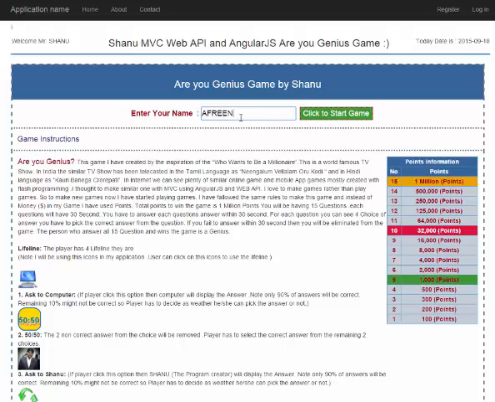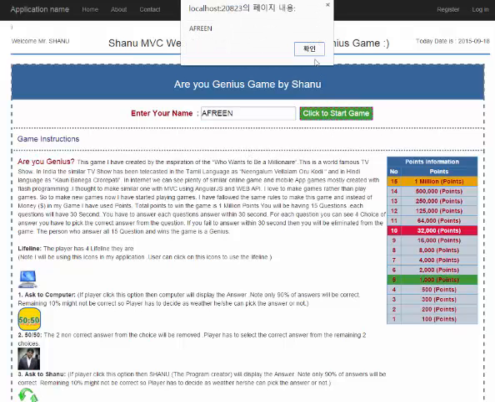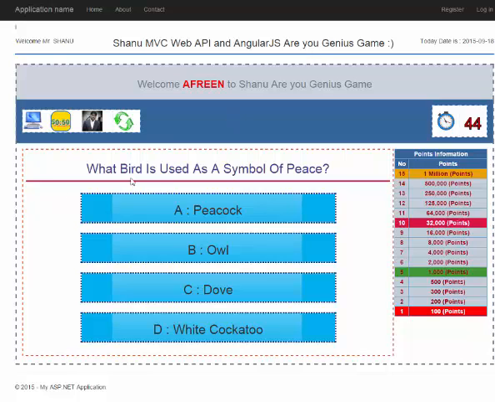So now I give the name as Afin. This is my daughter's name, and we start the game now. Okay. So here we display the questions and we display the answers. So the user has to select the correct answer for this question. For example, what word is used as a symbol of peace.